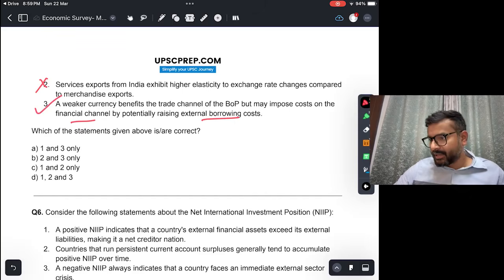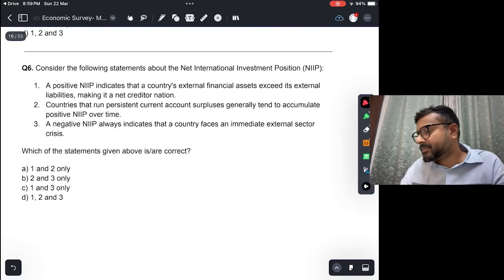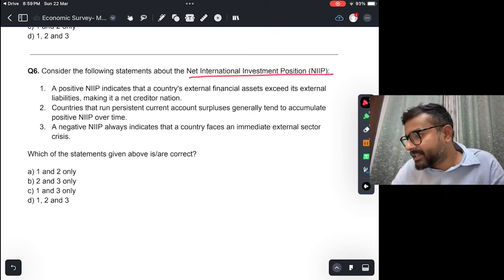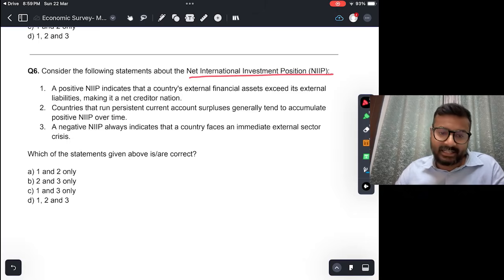Okay, consider the following statements about net international investment position in IIP. A positive NIIP indicates that a country's external financial assets exceed its external liabilities, making it a net creditor nation. This again is true, right? अगर external assets is greater than the external liabilities, which means that the country is a net creditor.